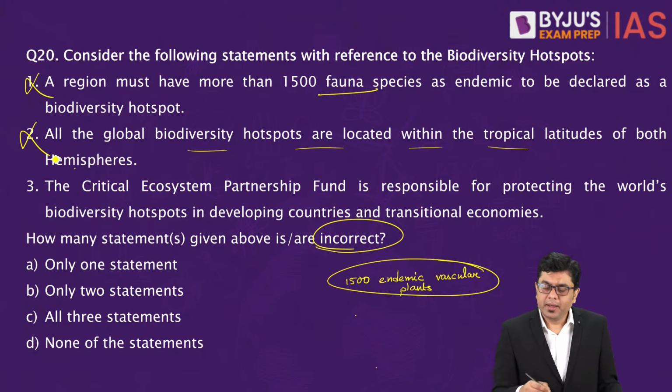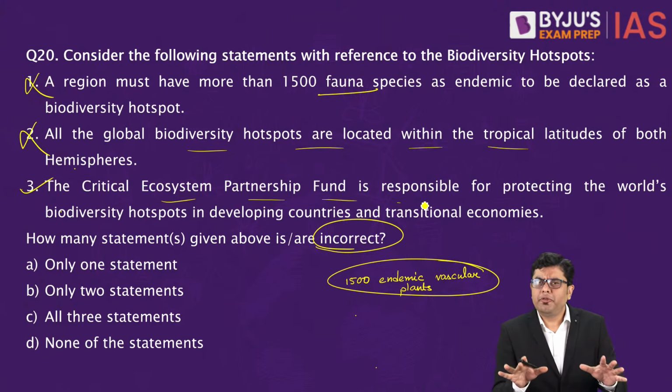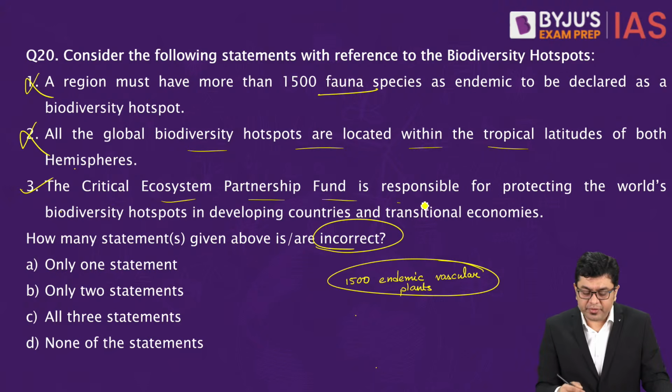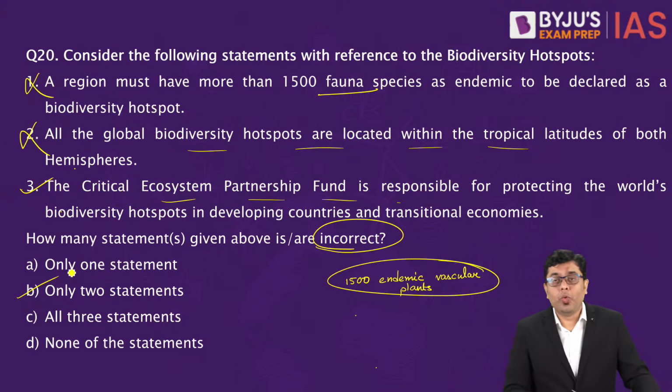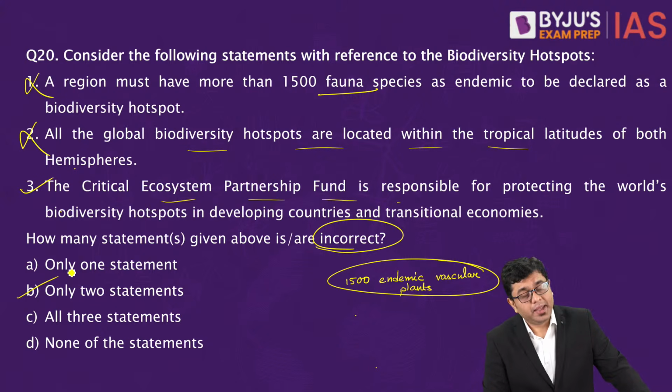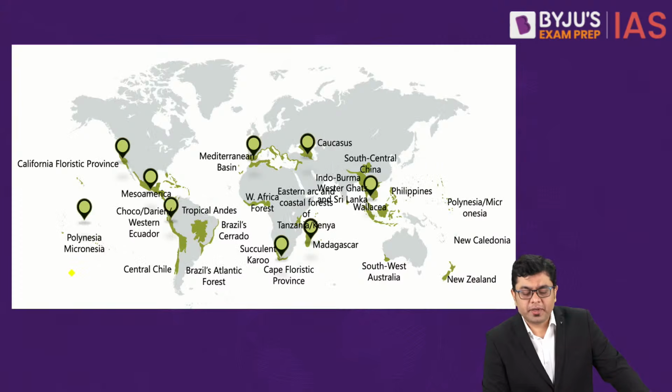And the third is correct, that the Critical Ecosystem Partnership Fund is responsible for providing maintenance, guidance, etc. for the conservation of biodiversity hotspots. So out of this, here you will find B, 1 and 2, that is going to be incorrect. So you have two statements which are incorrect.